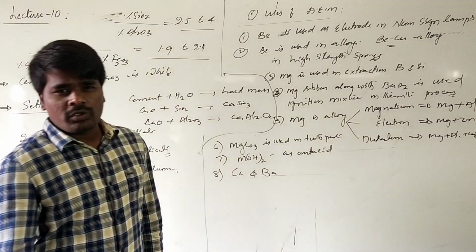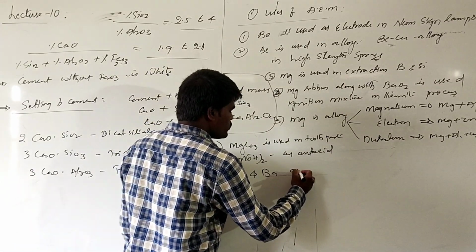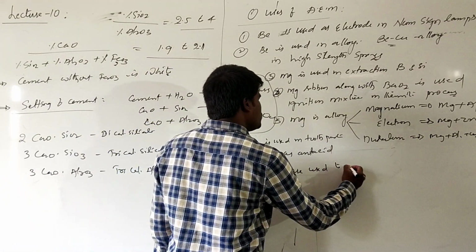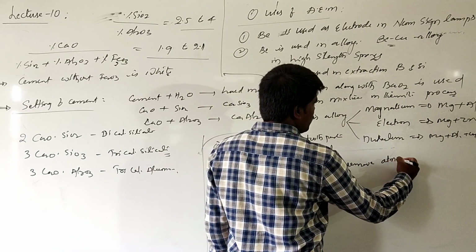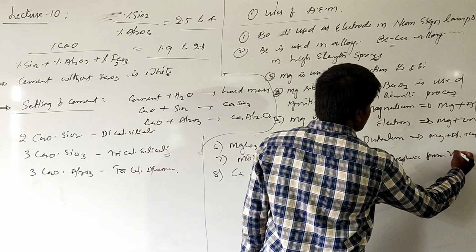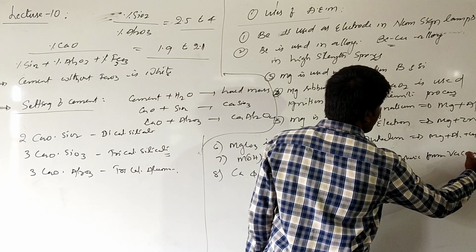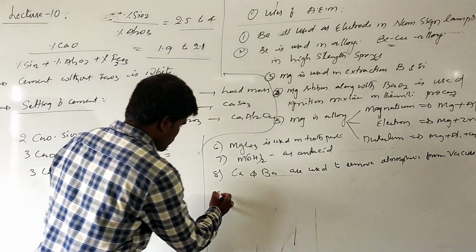They can combine with oxygen and nitrogen readily. So calcium and barium are used to remove atmospheric air from vacuum tubes. They are used to create a vacuum.